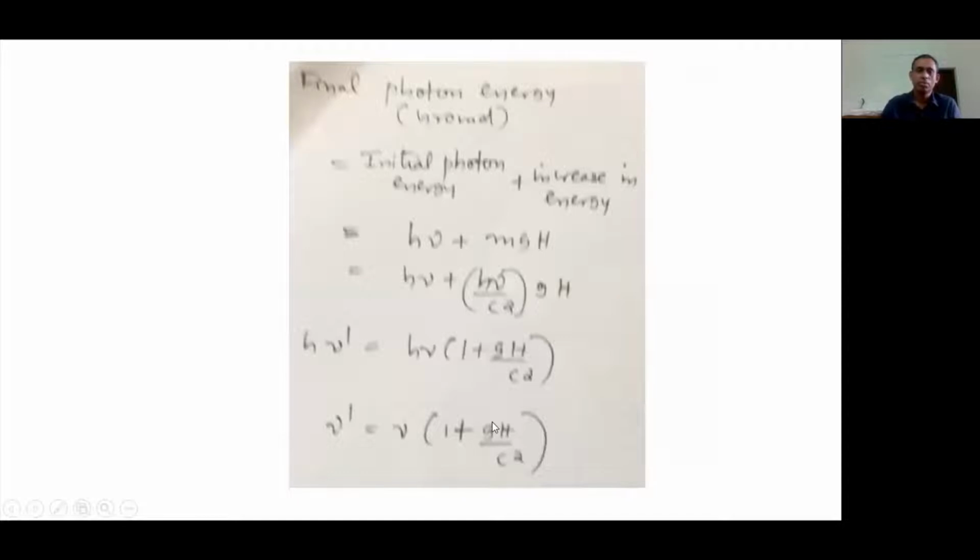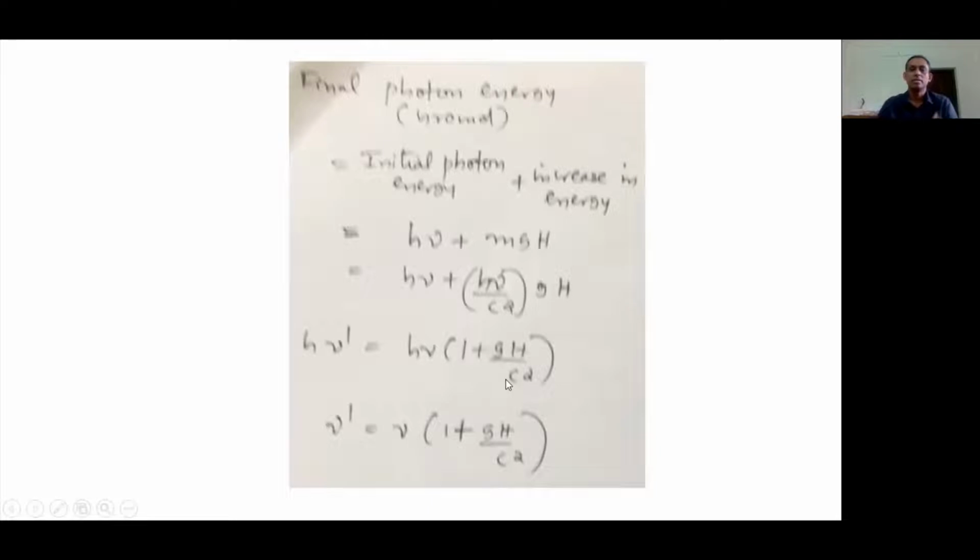The final photon energy is equal to the initial photon energy plus this increase in energy that we saw in the previous slide. Initial photon energy is h nu, increase in energy is mgh. And if you put m equal to h nu over c square, you get the final photon energy as equal to h nu plus h nu over c square gh.